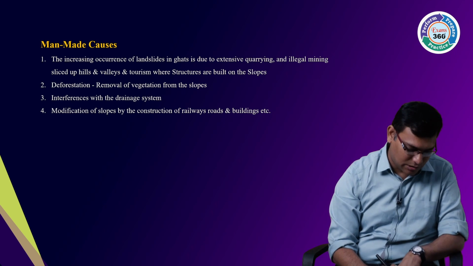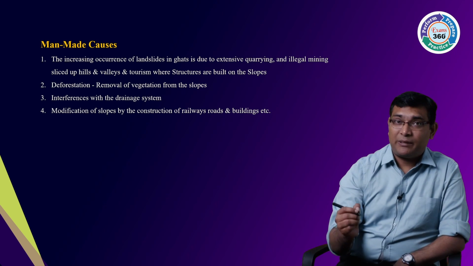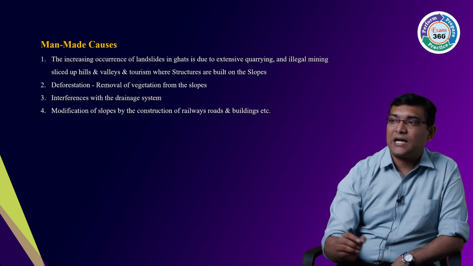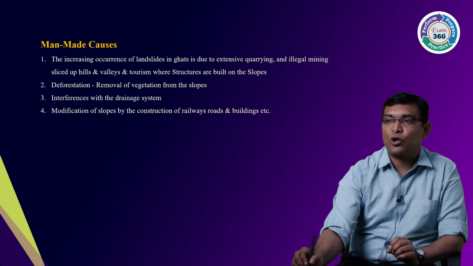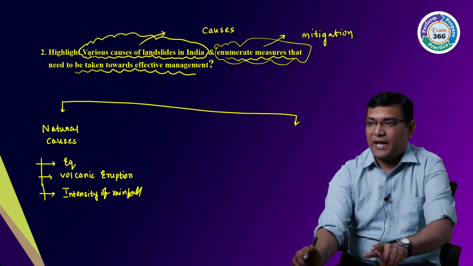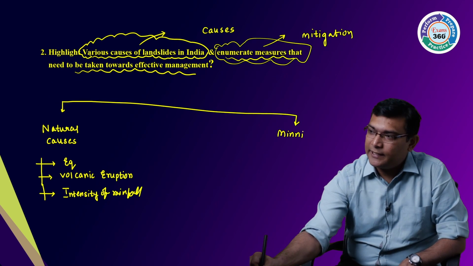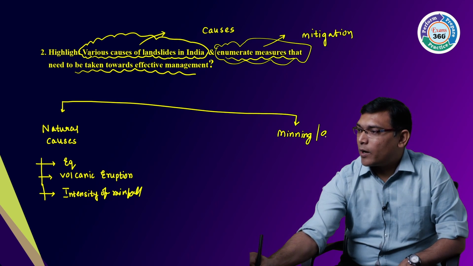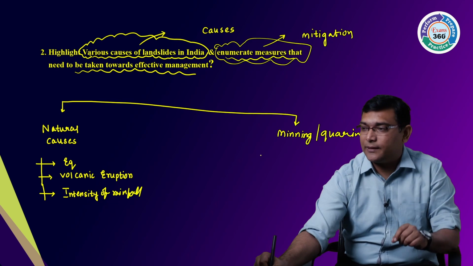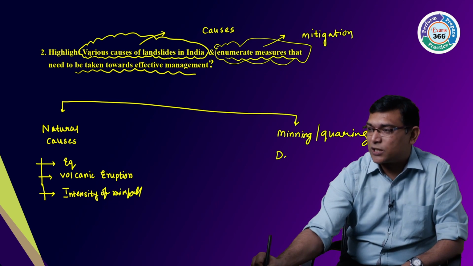Now, what are the man-made causes? The man-made causes are increasing mining, I can say mining or quarrying. Or I can also say deforestation, mainly.